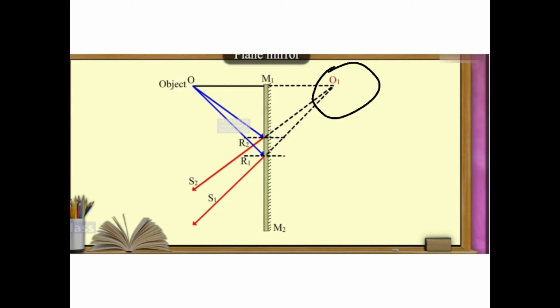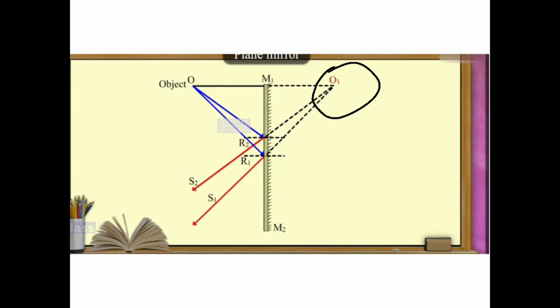So what we feel is that the rays are coming from O dash. Actually the reflected rays do not meet. When you extend further, you will feel that it is coming from that O dash. So such an image is called the virtual image.